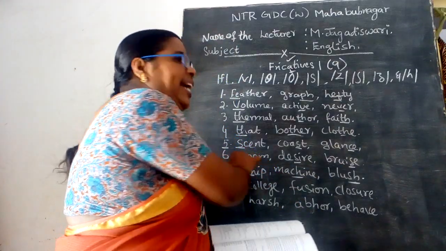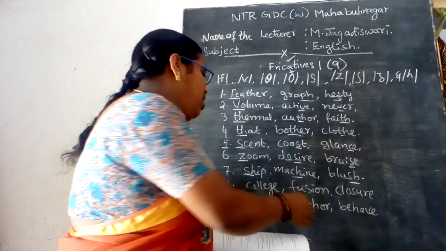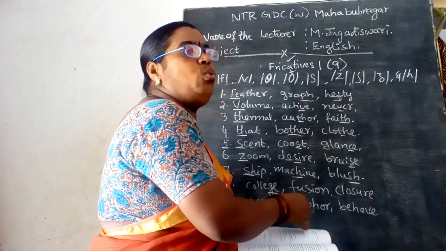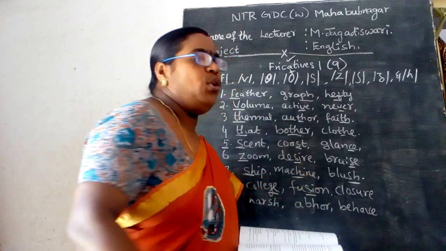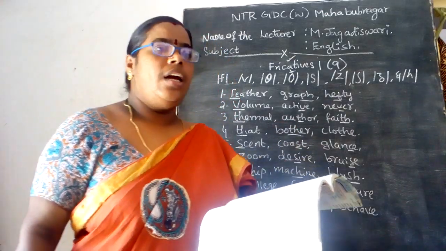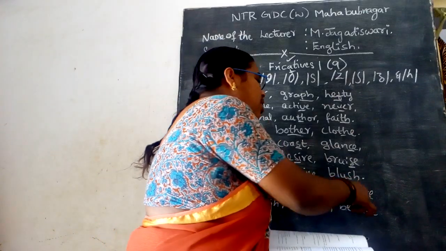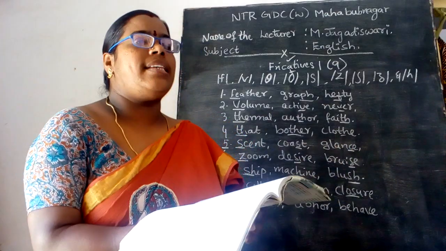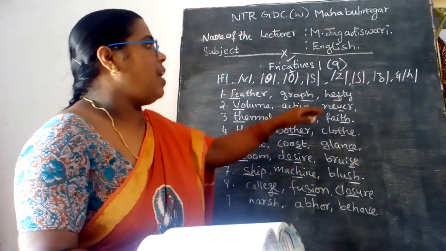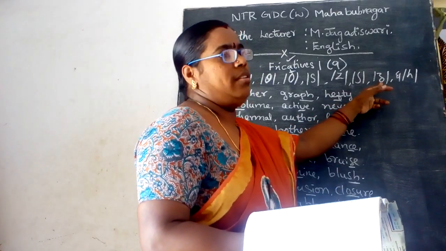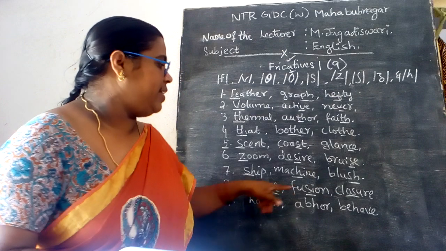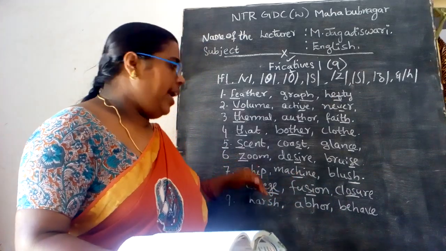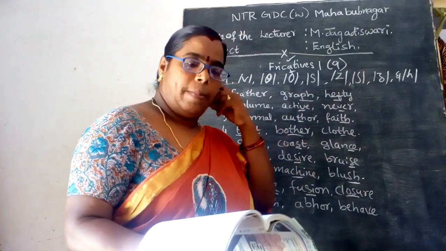Then come to the eighth sound, college, fusion, closure. Here the word is C-L-O-S-U-R-E, that you can call closure. And this sound here, you see this zh sound. With this sound you are going to spell these three words: college, fusion and closure. So this is the eighth fricative sound that can be produced in the words.